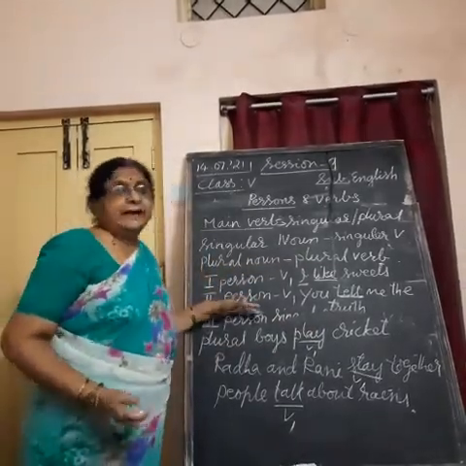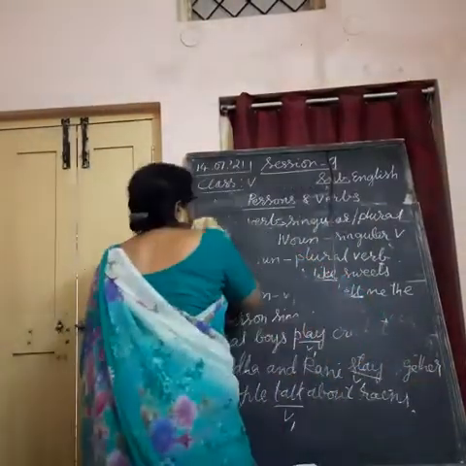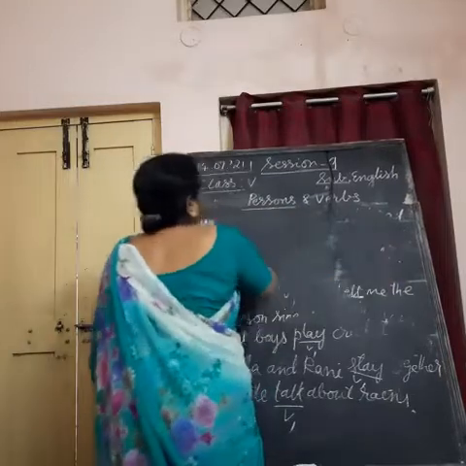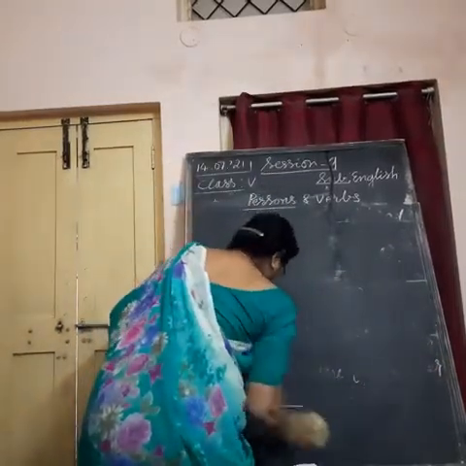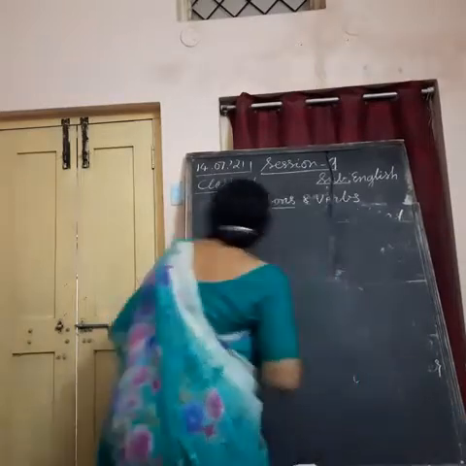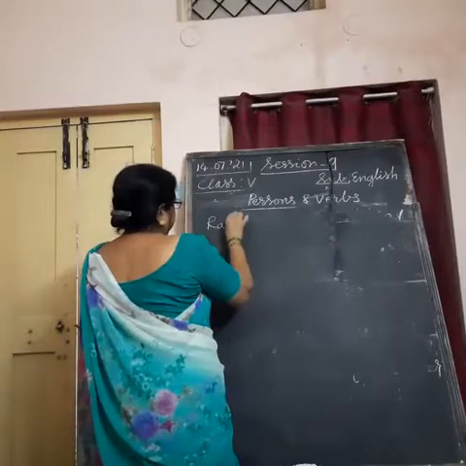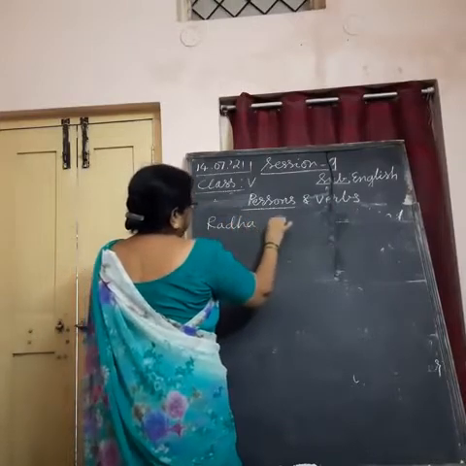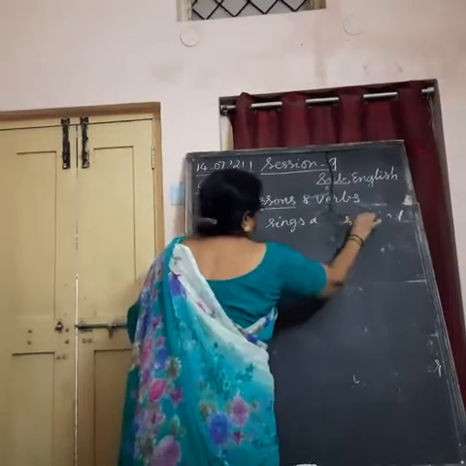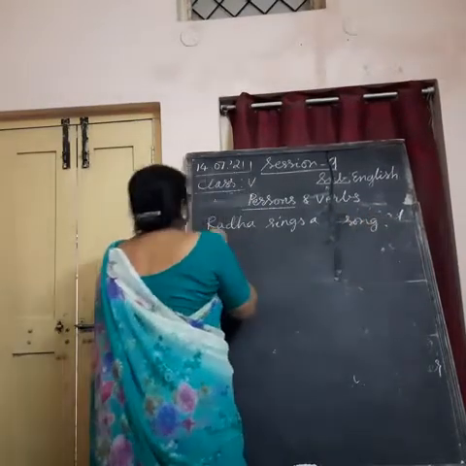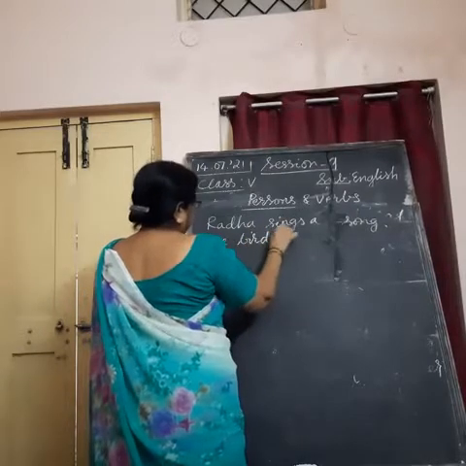When you take into consideration it, when you are using the third person's place, when you are taking the third person's place, then you have to take this care. For example, Radha sings a song. The bird builds its nest.